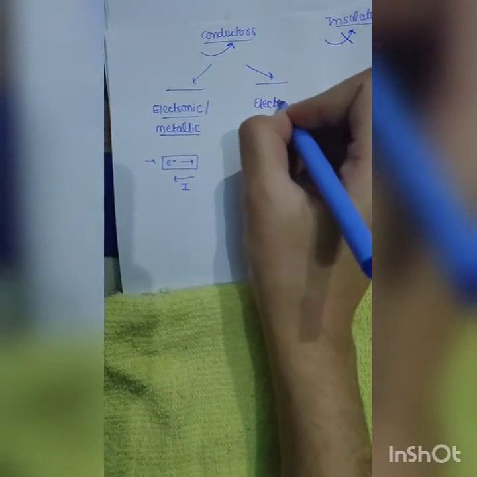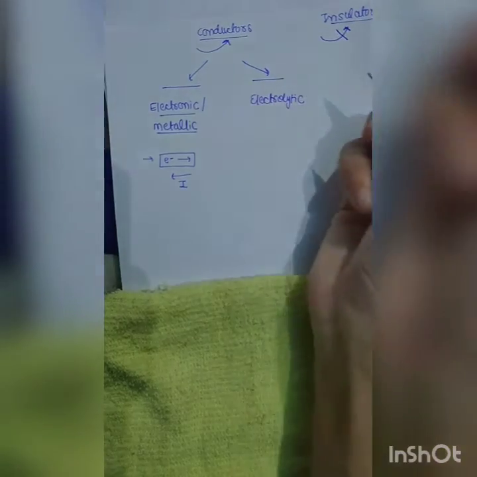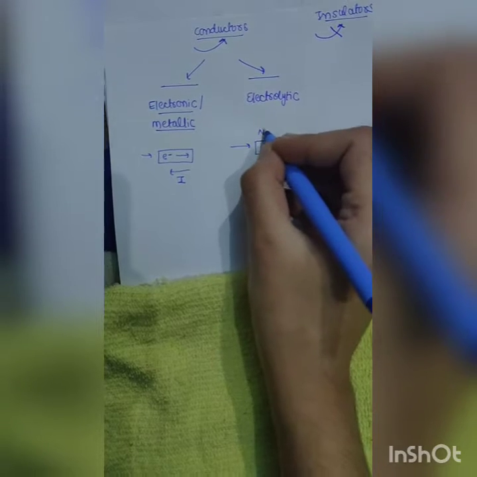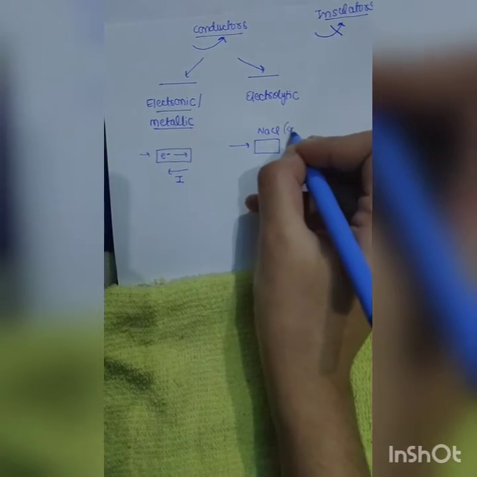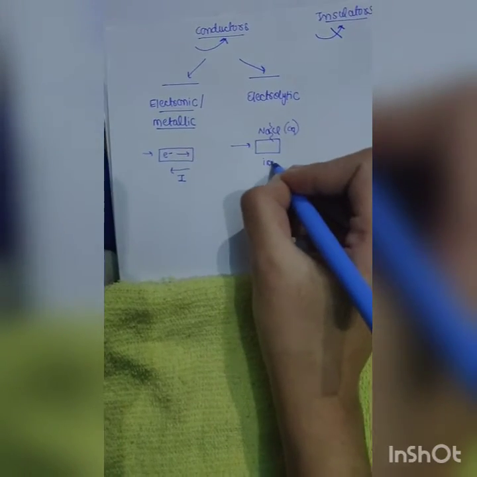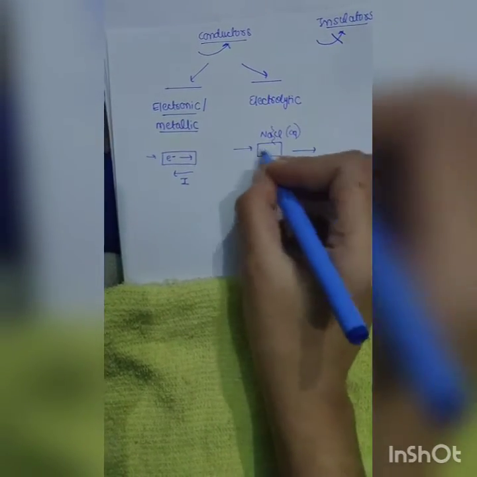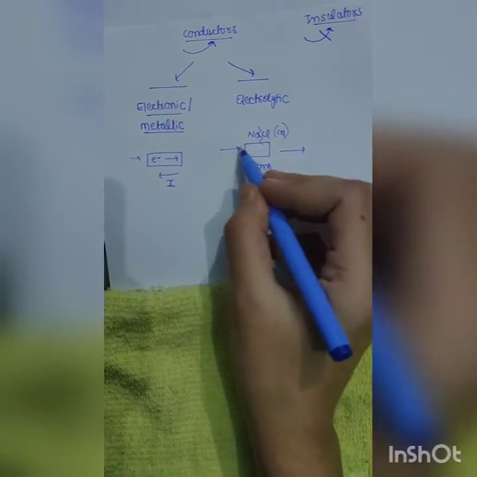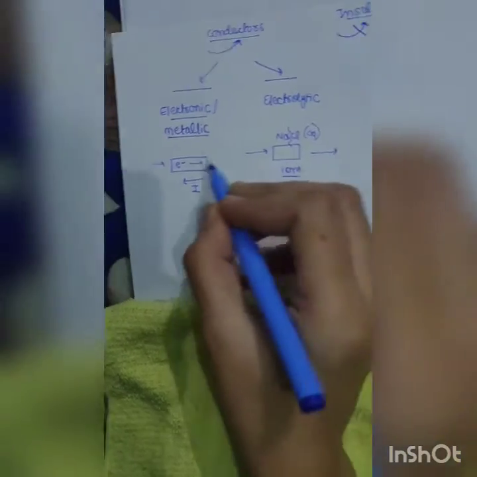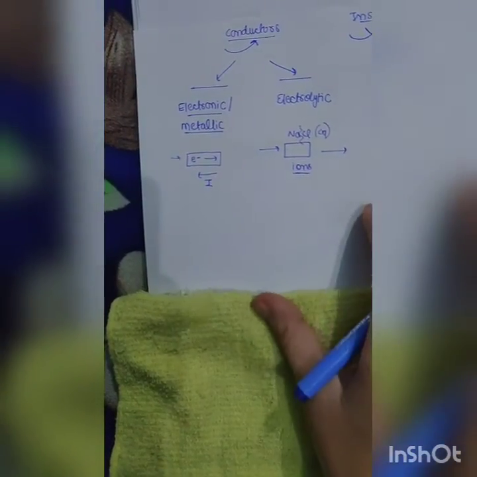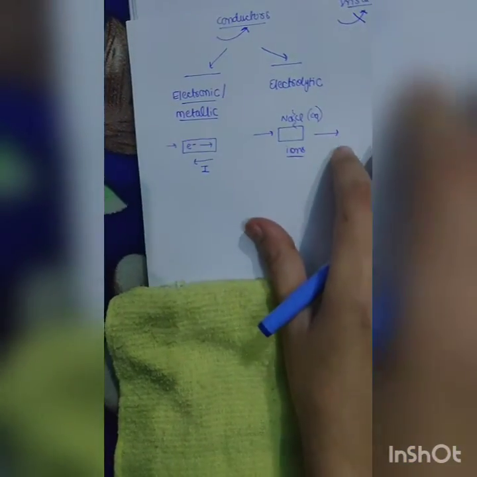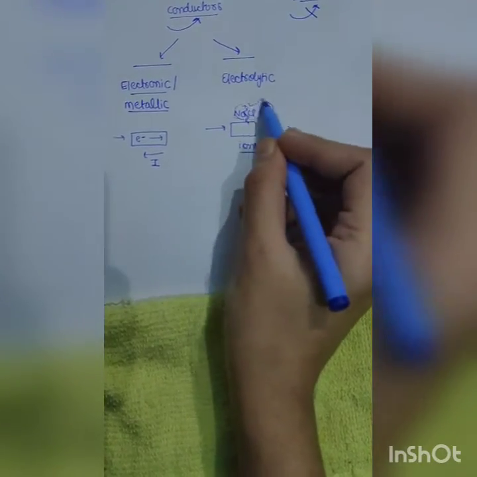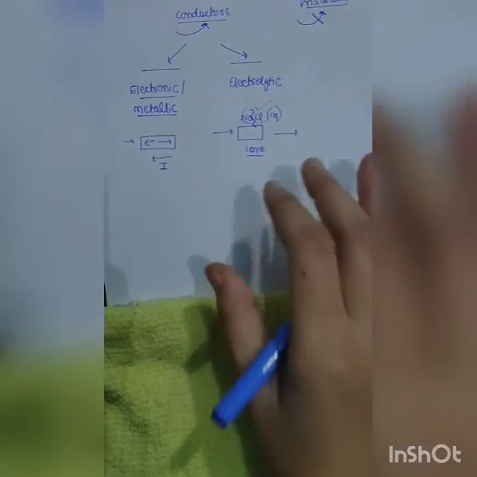Second type of conductor is electrolytic conductor, electrolytic conductors or electrolytes. यहाँ पे क्या होगा कि electricity pass करने की वजह से जो substance है NaCl, aqueous solution, this will decompose to form ions and then this will carry forward the charge. So here the conduction of electricity is due to the flow of ions, and here the flow of electricity is due to flow of electrons. So this is the basic difference between electronic and electrolytic conductors. Here no decomposition is taking place, whereas here decomposition of the electrolyte takes place and ions carry forward the charge.